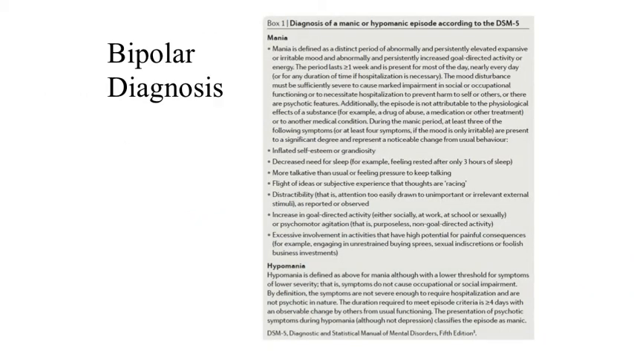The diagnosis of bipolar disorder is made exclusively via clinical symptoms using the DSM-5. Shown on the screen are the DSM criteria for mania and hypomania. Bipolar disorder is characterized by episodes of either mania or hypomania, and we'll talk about how these distinguish bipolar 1 from bipolar 2.